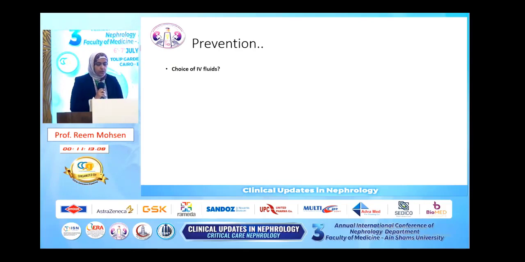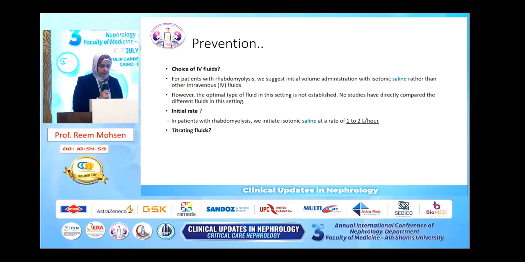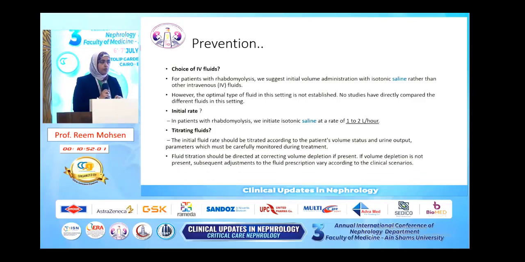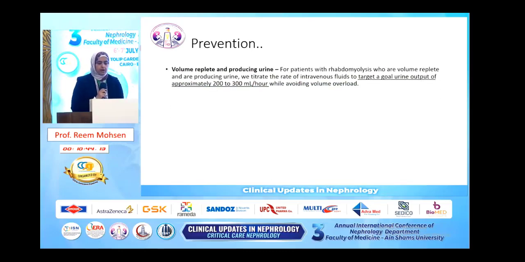Okay. Which IV fluid to use? Ideally, we use isotonic saline, but there are no data or studies comparing one IV fluid to the other. For the initial rate, we might start at 1 to 2 liters per hour, paying attention not to cause volume overload and following up for signs of volume overload. However, the initial rate is not important, as the target goal urine output is 200 to 300 ml per hour. Moreover, avoid volume overload.